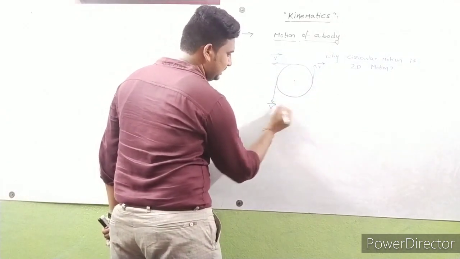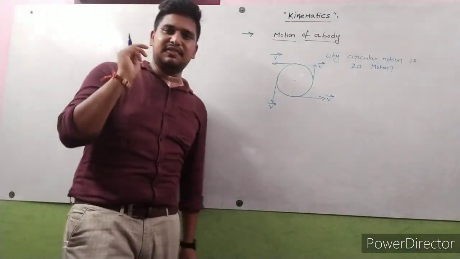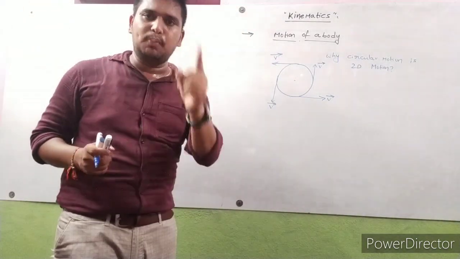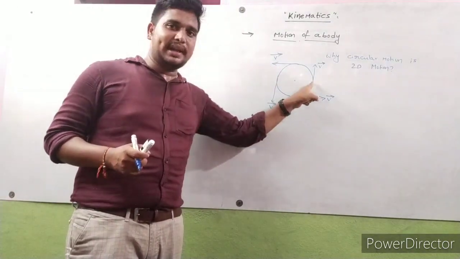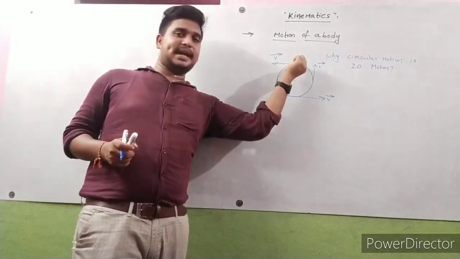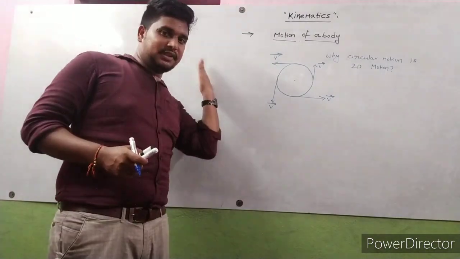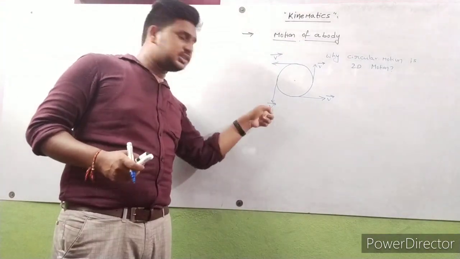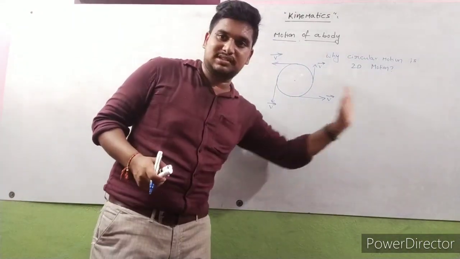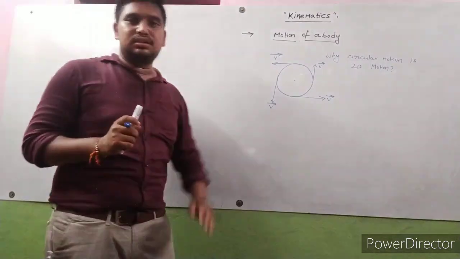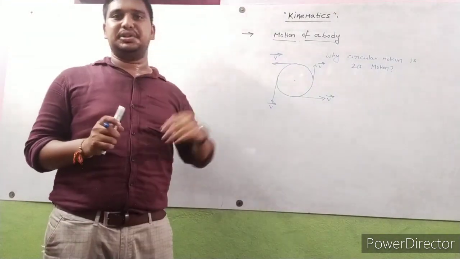This is the direction of velocity here, and this is the direction of velocity here. Please observe carefully. At this point the direction of velocity is upwards. At this point it is leftwards. Here the direction of velocity is downwards, and at this point it is rightwards. So the main thing is, throughout the motion, the velocity direction changes continuously.